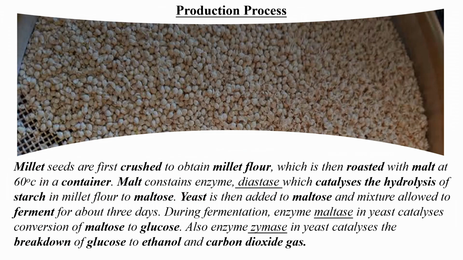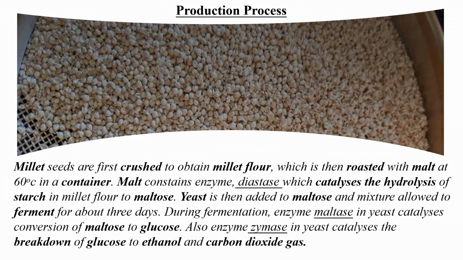Malt contains enzyme diastase, which catalyzes the hydrolysis of starch in the millet flour to maltose. Yeast is then added to maltose and the mixture allowed to ferment for about 3 days. During fermentation, enzyme maltase in the yeast catalyzes the conversion of maltose to glucose. Also, enzyme zymase in the yeast catalyzes the breakdown of glucose to ethanol and carbon dioxide gas.